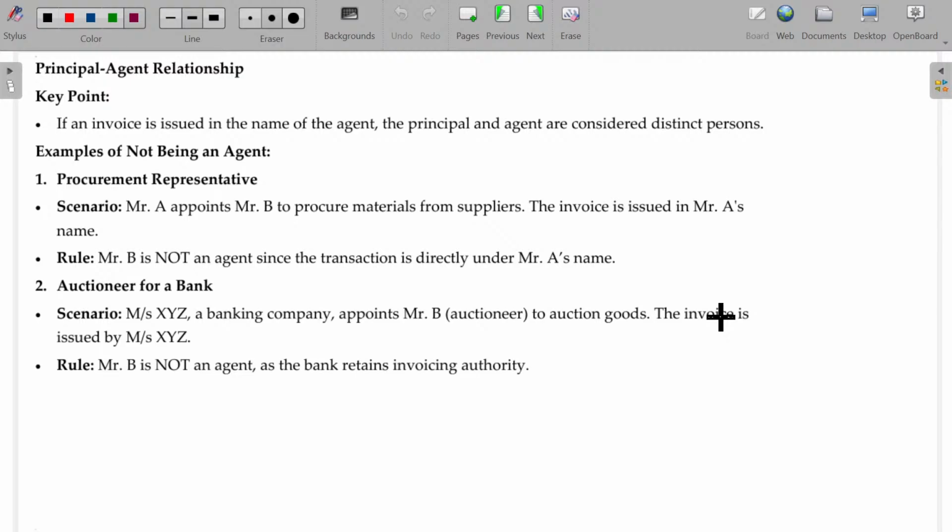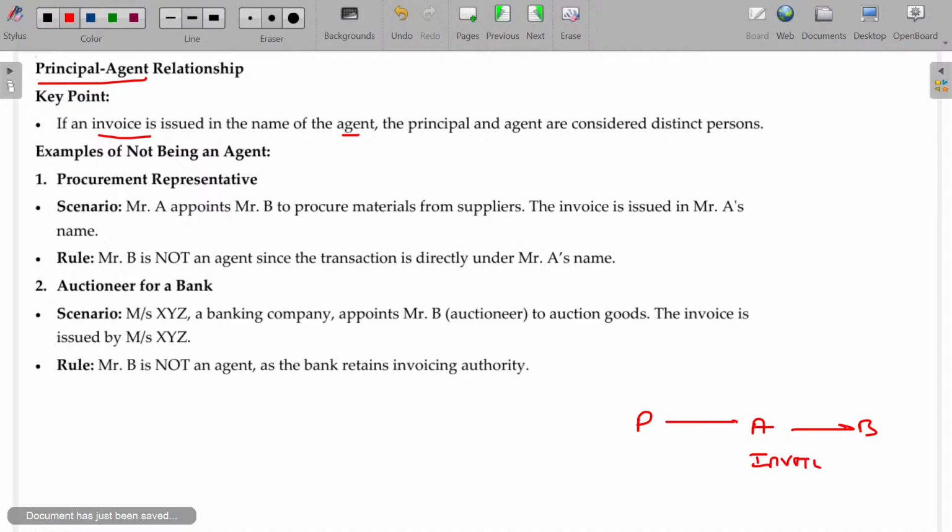Now, the principal-agent relationship. If an invoice is issued in the name of the agent, the principal and agent are considered distinct persons. Principal, agent, and buyer. If the invoice is in the name of the agent, then the agency will exist. If the invoice is in the name of the principal, then A is only a broker.